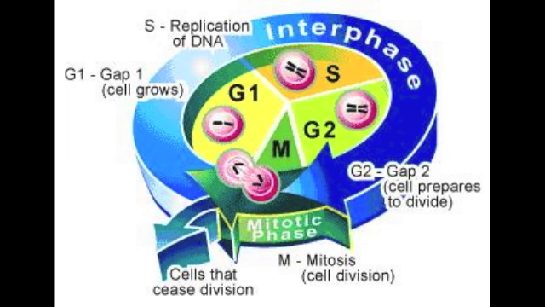Completing interphase is the G2 phase. The cell continues to carry out normal functions and continues to grow. Towards the end, cytoplasmic organelles replicate and prepare for the cell to enter mitotic phase.